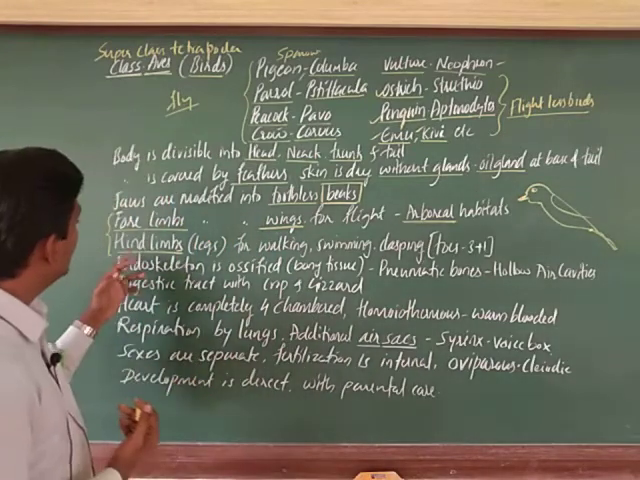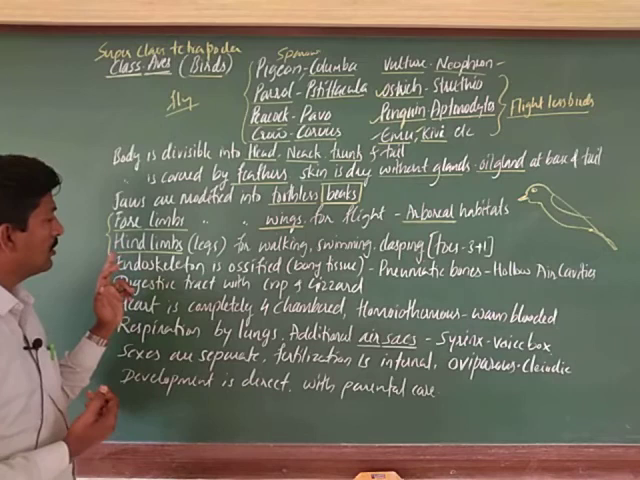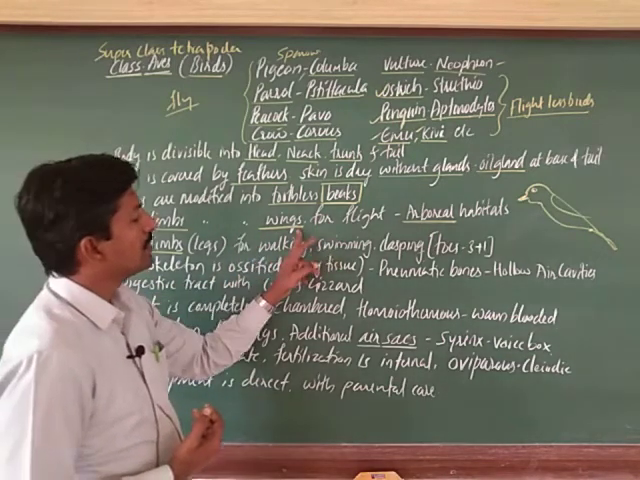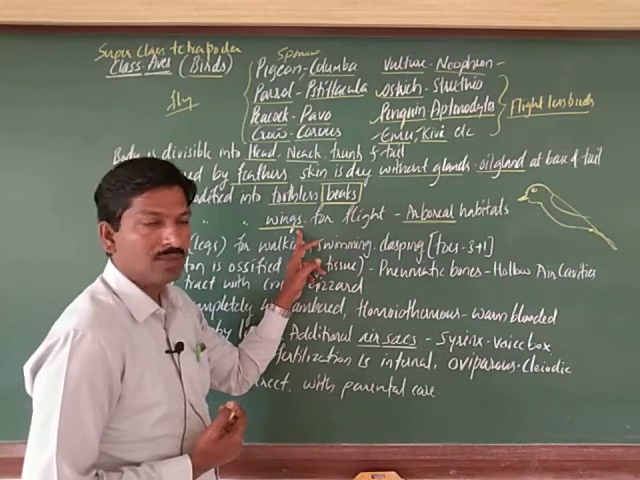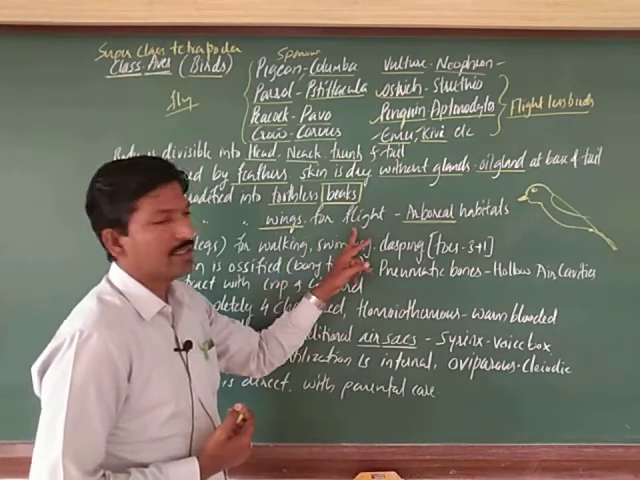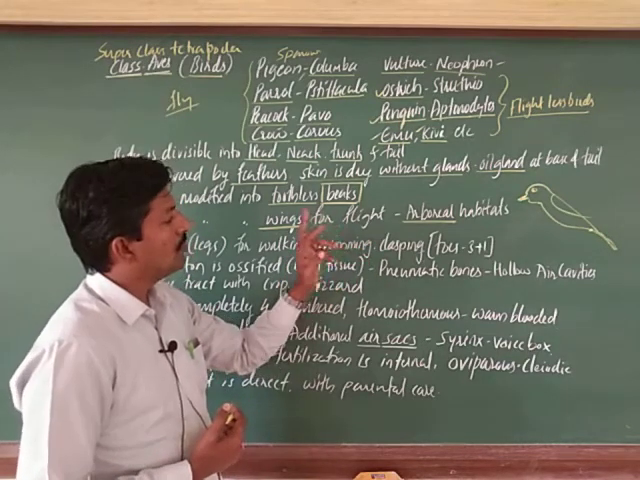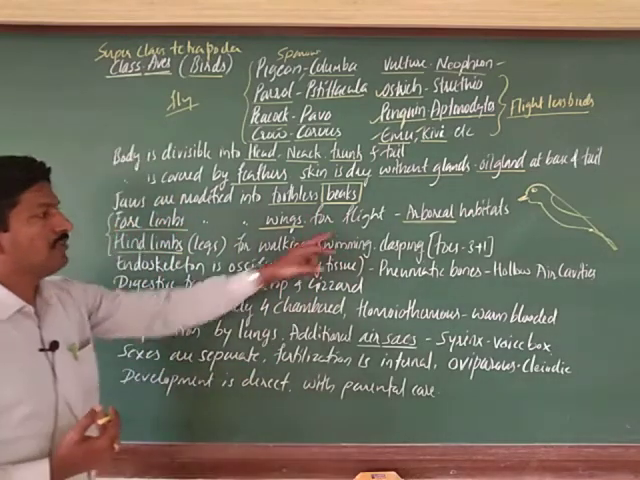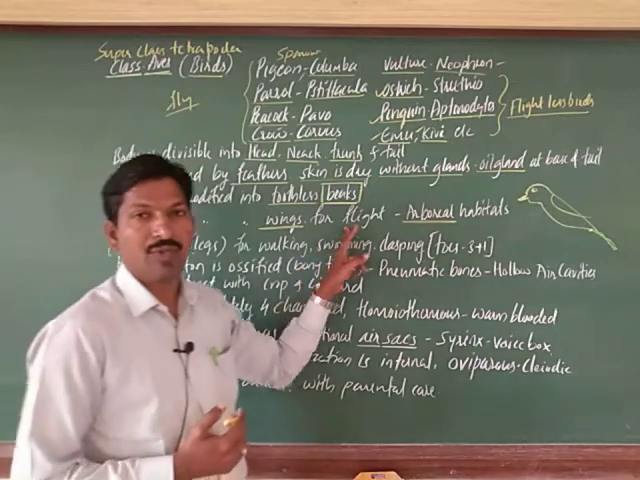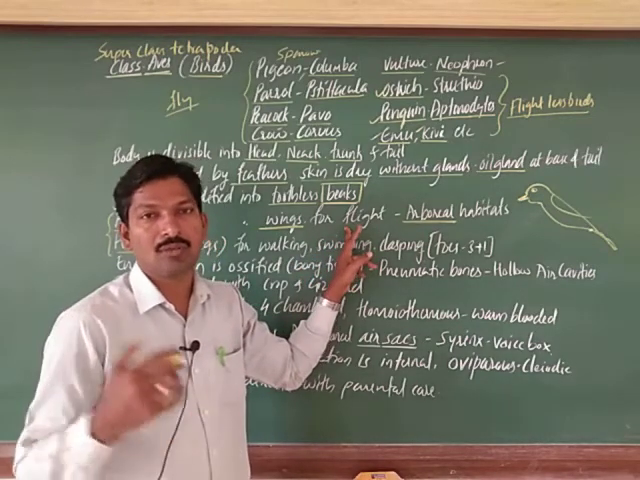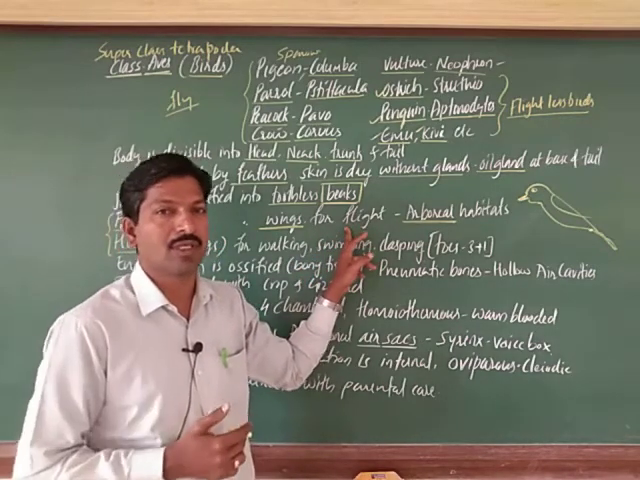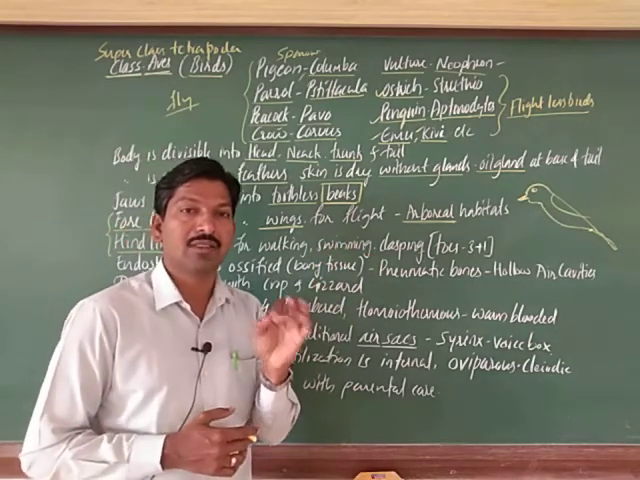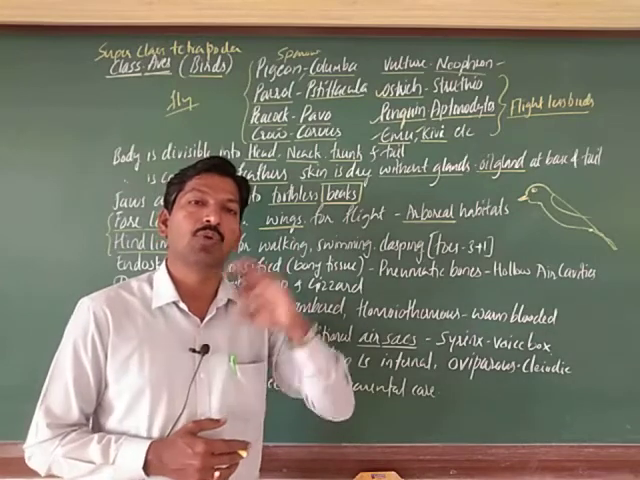So, next, the limbs are modified into wings. A pair of wings helps in flight, and they are developed depending on that. With the help of this they can fly without taking rest from one pole of the earth to another pole. The Arctic tern, one of the birds, can migrate from one pole to another pole.